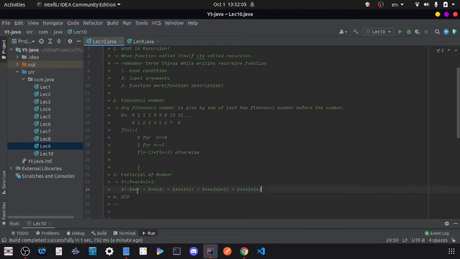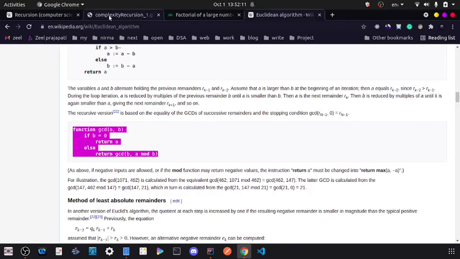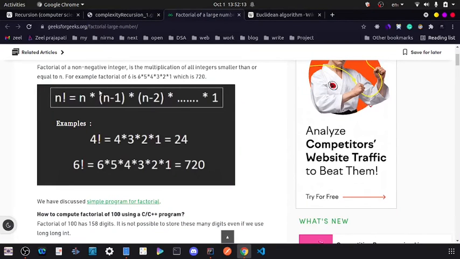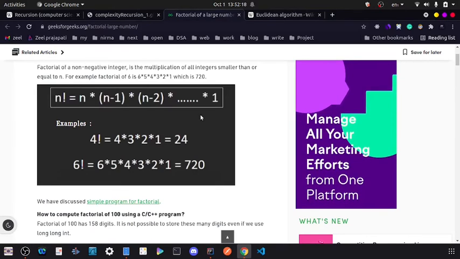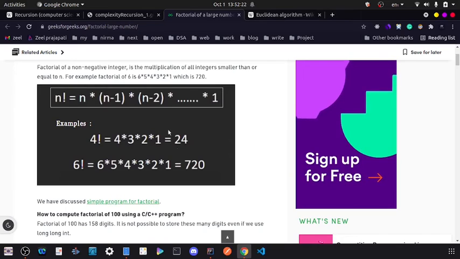So here you can see that we have a subproblem, f(n-1), and our big problem can be solved. Here I have one formula: n factorial can be represented by the multiplication of all numbers from n down to 1.